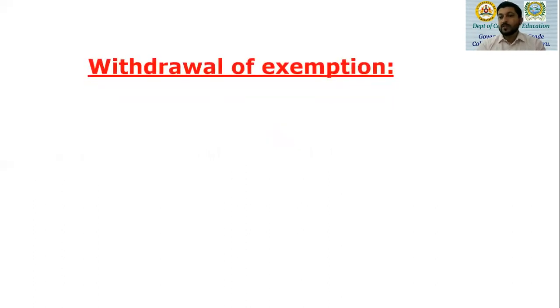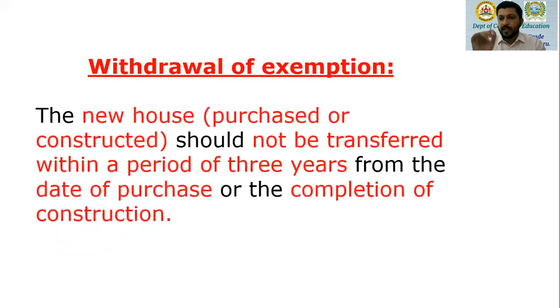Now, there is a chance of withdrawal of exemption if the SSE goes against the rule. The rule is simple. The new house purchased or constructed should not be transferred within a period of 3 years from the date of purchase or the completion of construction. So once the new house is purchased or constructed, the SSE cannot transfer this new house within a period of 3 years from the date of purchase or the completion of construction.